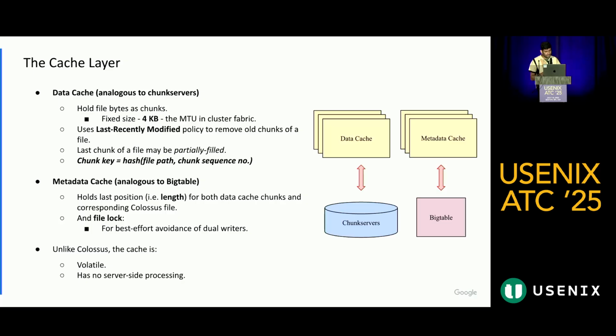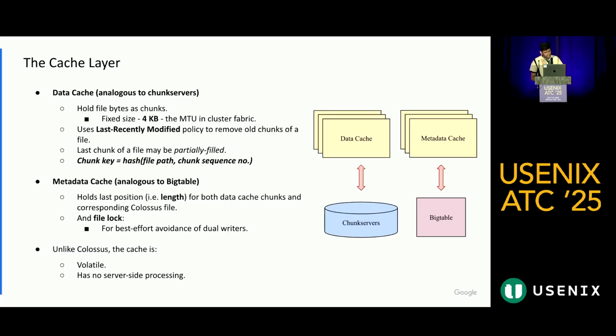As we write new chunks, the old chunks are removed based on the least recently modified policy. Every chunk is identified by the file path and the chunk sequence number, and the file path is globally unique on Colossus. So every chunk can be identified uniquely on the data cache.